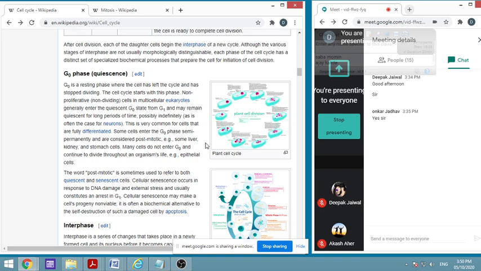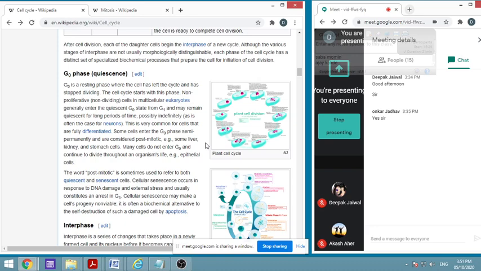Now it is very common for cells to be fully differentiated, because earlier it was believed that this G0 phase is for resting or something like that, and later some scientists made the point that the G0 phase is actually not that cells are resting. Cells are actually modifying themselves to make some change in the function, which we call differentiation.